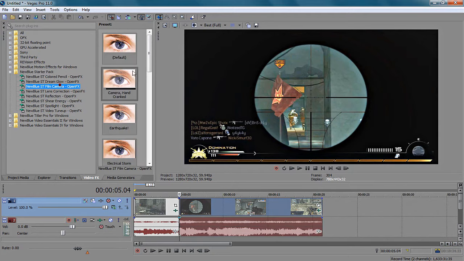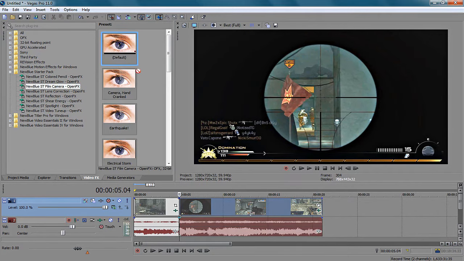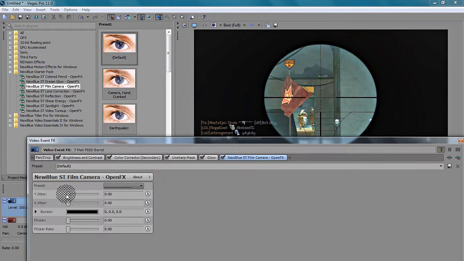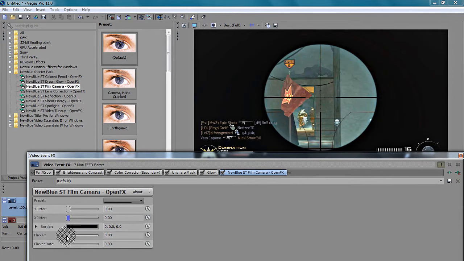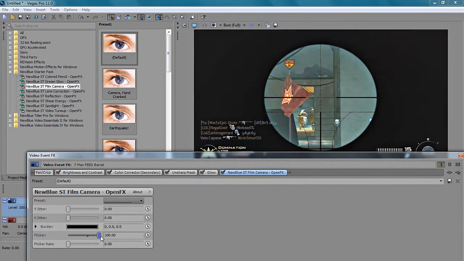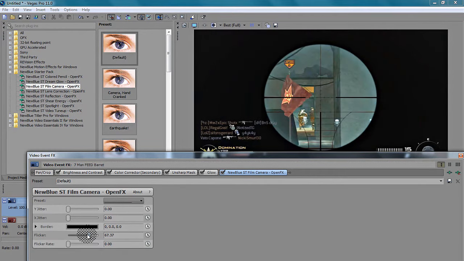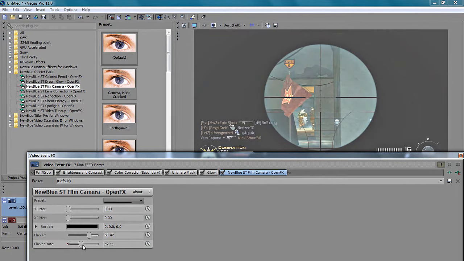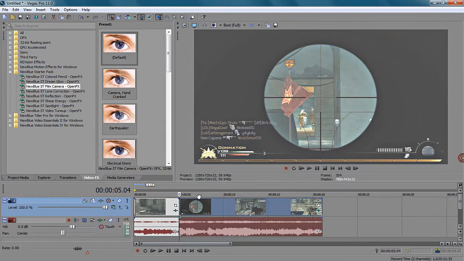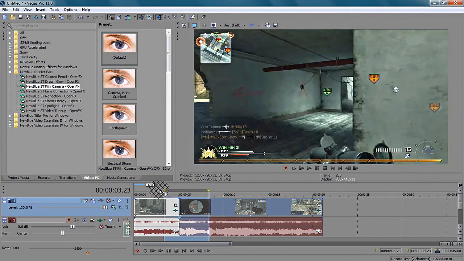So once again, it's film camera. Here we've got it. Just drag on the default and turn the X and Y jitter all the way down. Make the border doesn't matter at all. Then turn your flicker up to however bright you want it. Let's say I want it decently bright, and I'm going to turn the flicker rate up to about, whatever, you guys are going to have to tweak with this, 75. But now we're going to render it out.